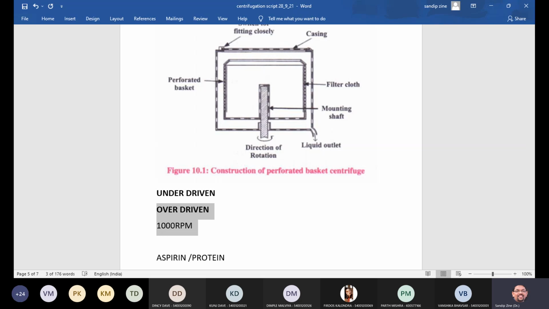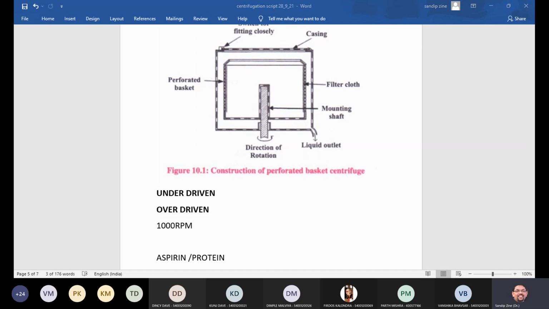So we can add, or we can see the description based on the working of this particular equipment. So material is loaded into the basket. So this is a basket, isn't it? So this is a perforated basket you are observing over here, isn't it? So this is the perforation mark. So material you will get over here in this basket.